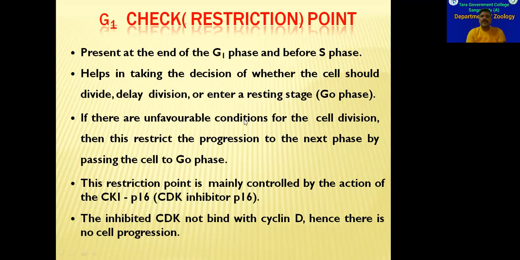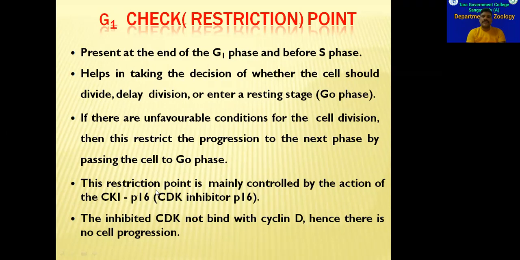So if unfavorable conditions are there for cell division, so if the cell division is not possible, then the G1 phase will be restricted and it will be arrested. If the cell is not able to enter into the division phase for a longer period of time, then the cell will be diverted into G0 phase, where no progress will take place.